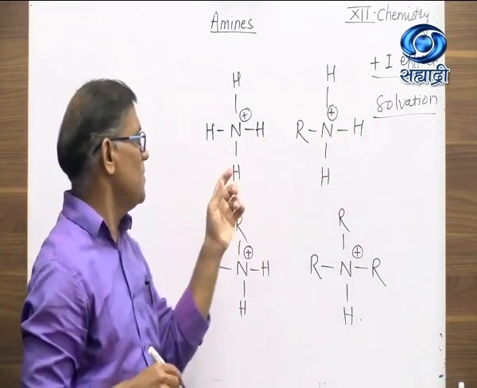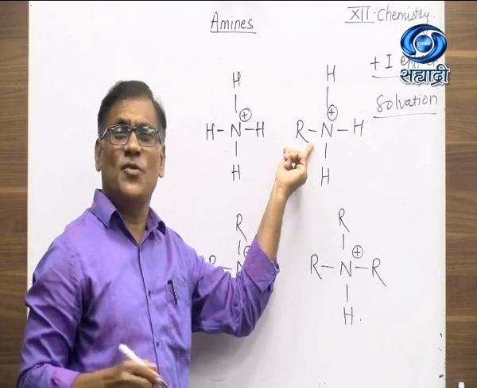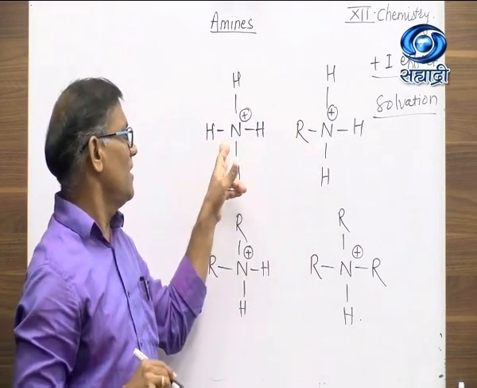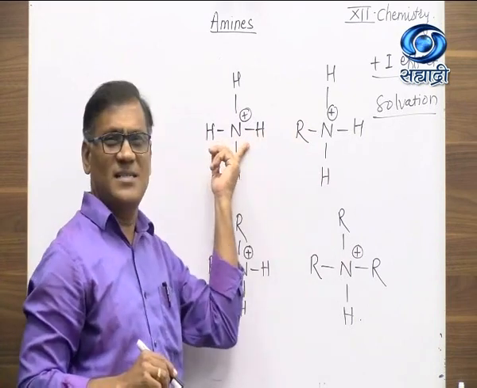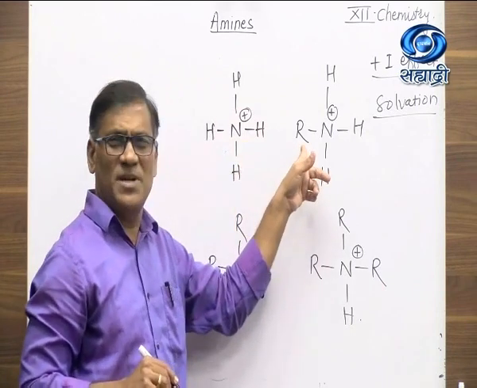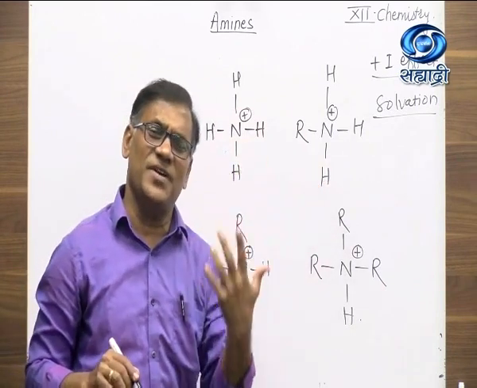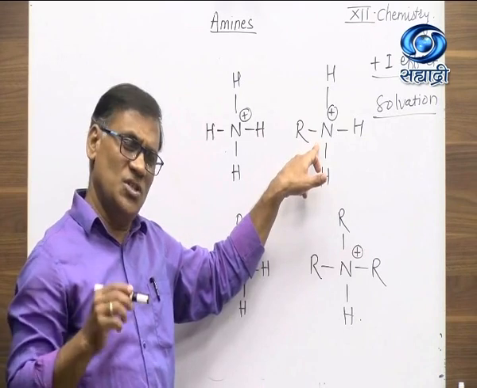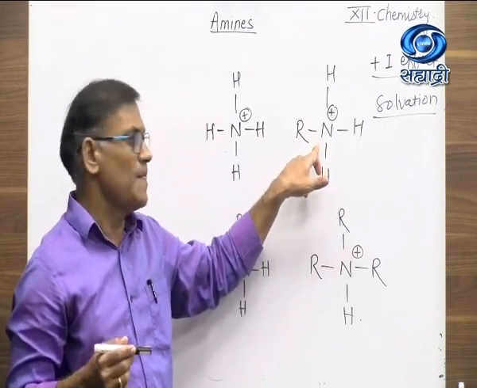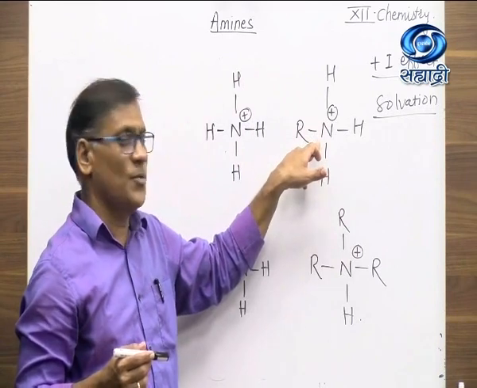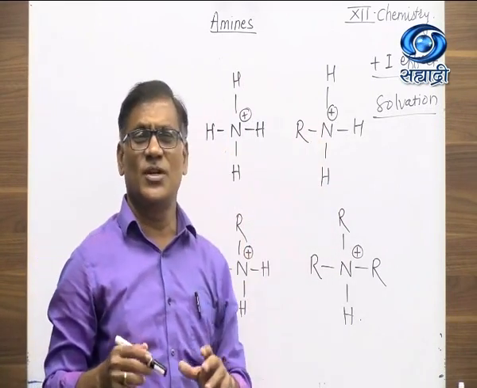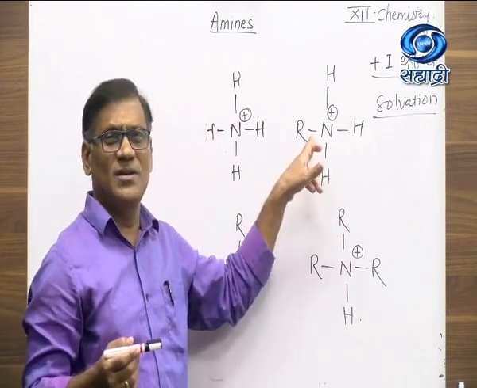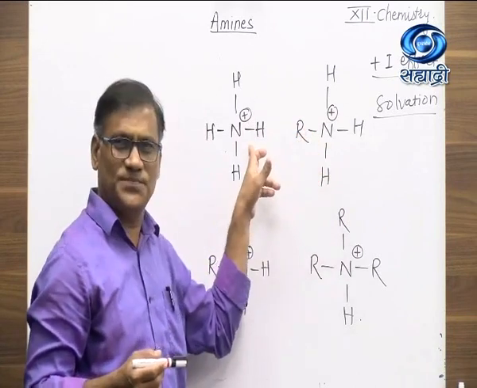Now here, because of plus I effect, what happens, students? Plus I effect of alkyl group plays a very important role in the basic strength of ammonium ion. Here, all 4 valencies are satisfied by hydrogen, but here 1 hydrogen is replaced by an alkyl group. Because of plus I effect of alkyl group, electron density increases on nitrogen, so it is easily available for protonation. And because of that, it gives more stabilization for this ammonium ion than this. And because of more stabilization, it is more basic than this.